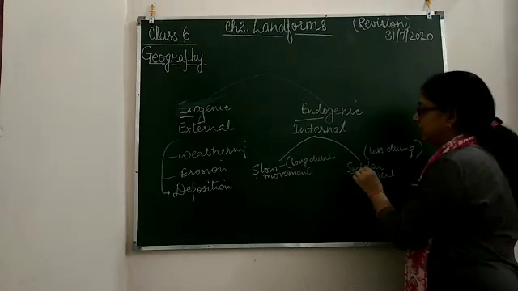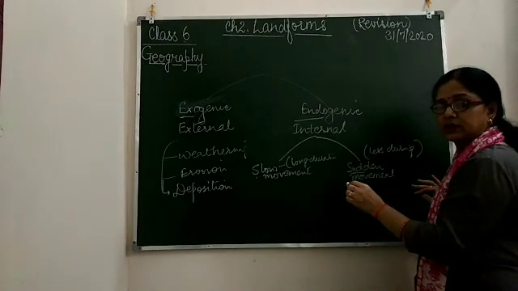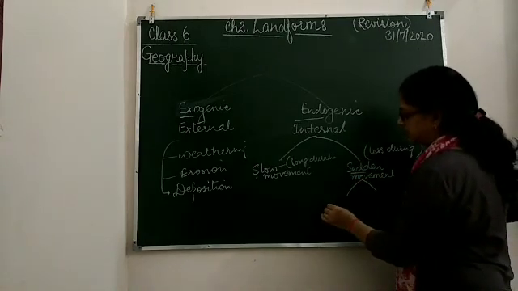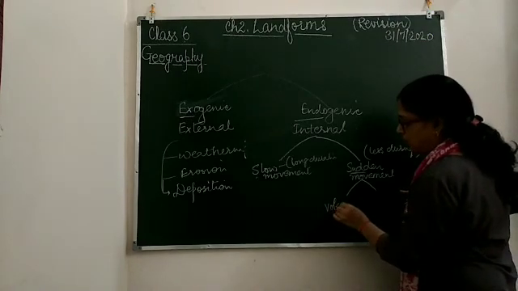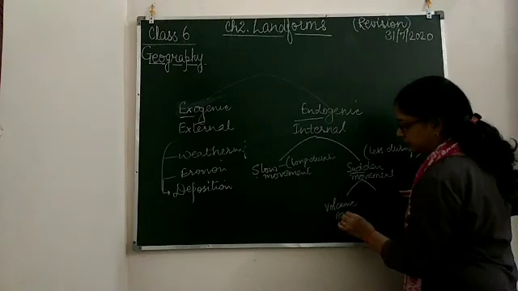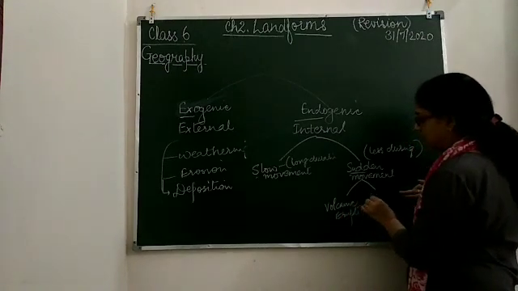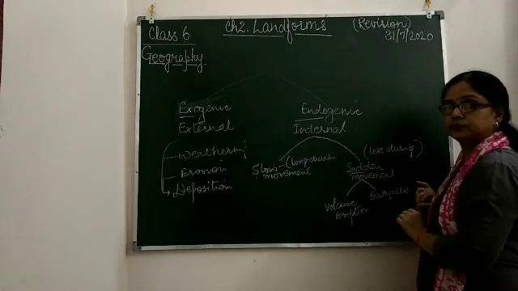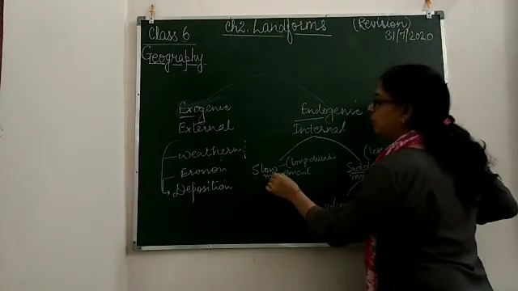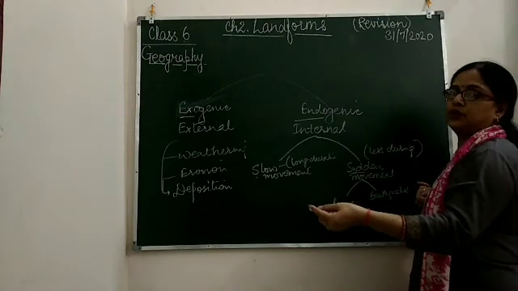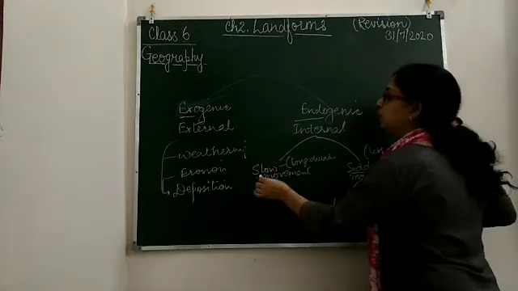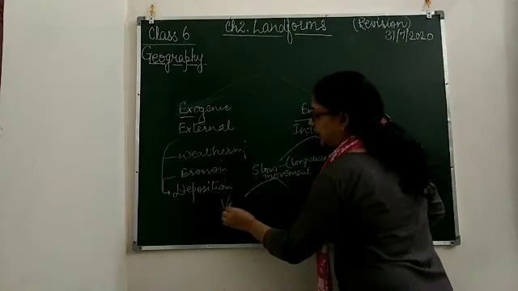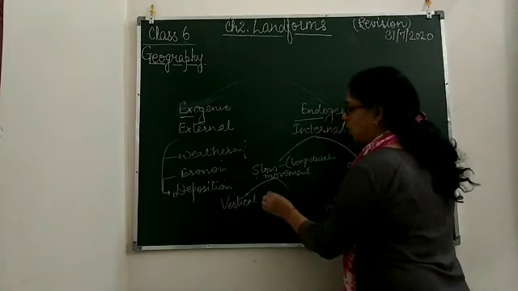As we come to know, sudden movements result in volcanic eruptions and earthquakes. Whereas slow movement, which takes hundreds, thousands or millions of years to form, acts vertically or horizontally.